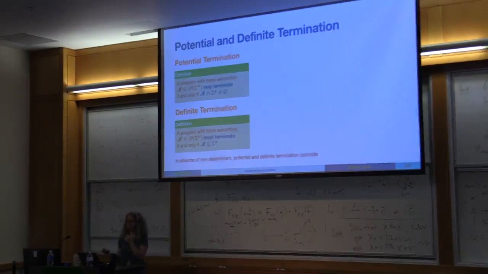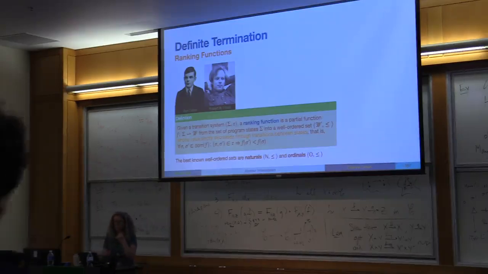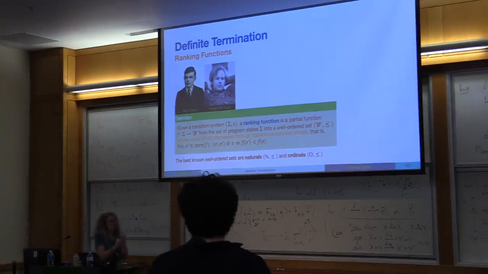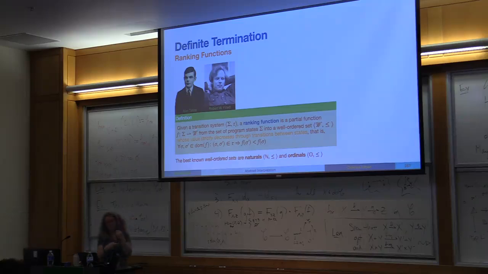So how do we prove termination? Turing and Floyd told us this a long time ago: we essentially need a ranking function. We need a function that maps states in a program to a well-founded set. You can think about natural numbers or ordinals; natural numbers is the simplest for now.